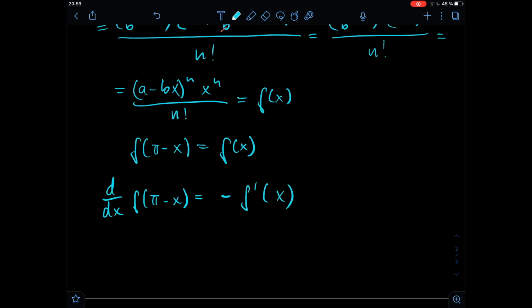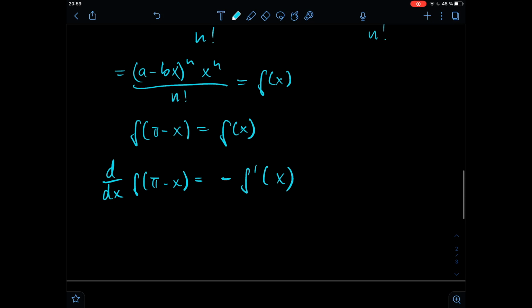So what we can write now is that the kth derivative of f of pi minus x is minus 1 to the power of k times the kth derivative of f of x.